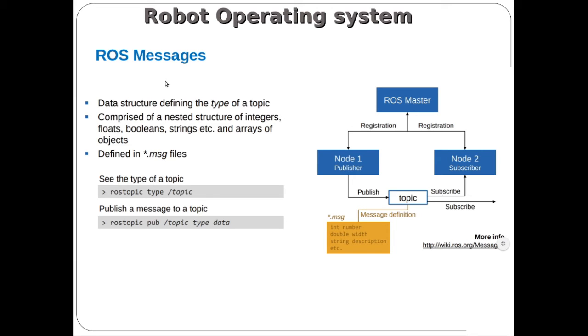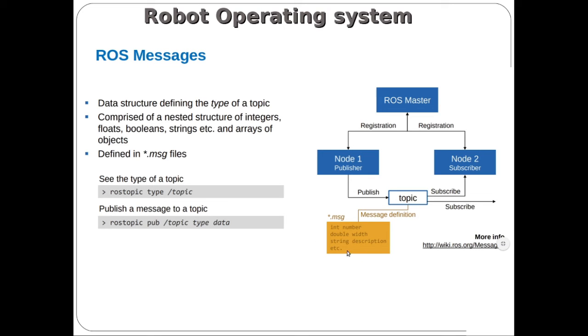Another terminology we are using in the Robot Operating System is the ROS message. Till now we have discussed nodes and the ROS master. The ROS master takes care of all the communication, the creation of nodes inside the Robot Operating System, and the subscription of topics. Here, a ROS message is nothing but a data structure. Through the topic, one node sends information to another node, and the information sent is a group of messages. That message is considered a data structure. It may be an integer, a double, or a string.